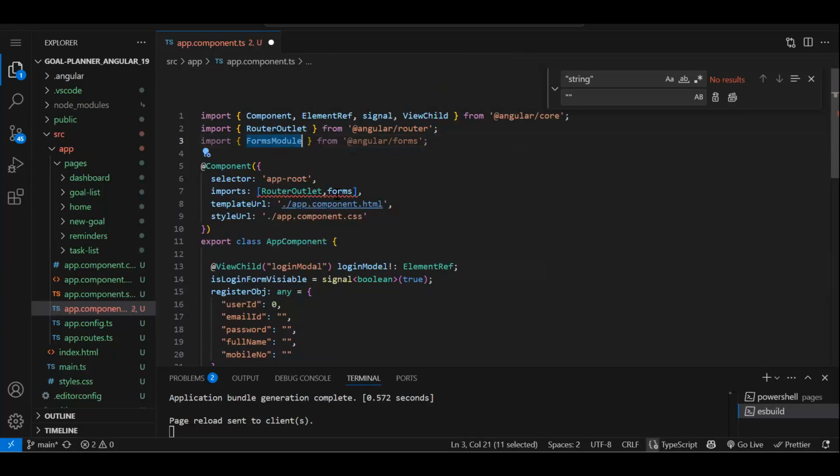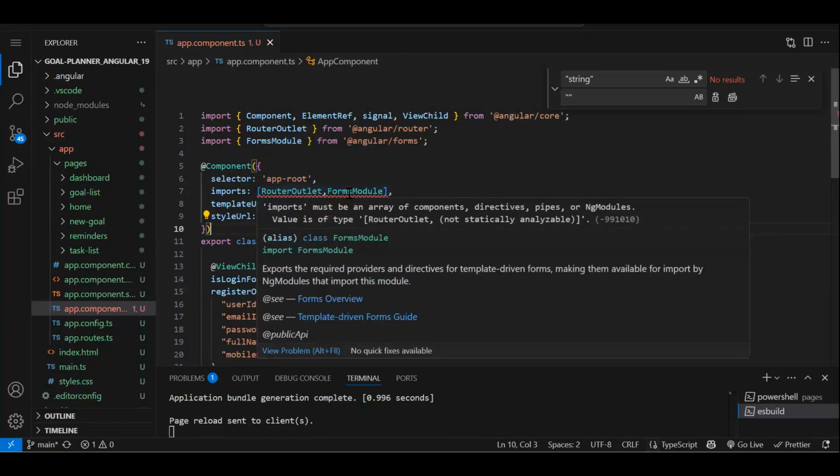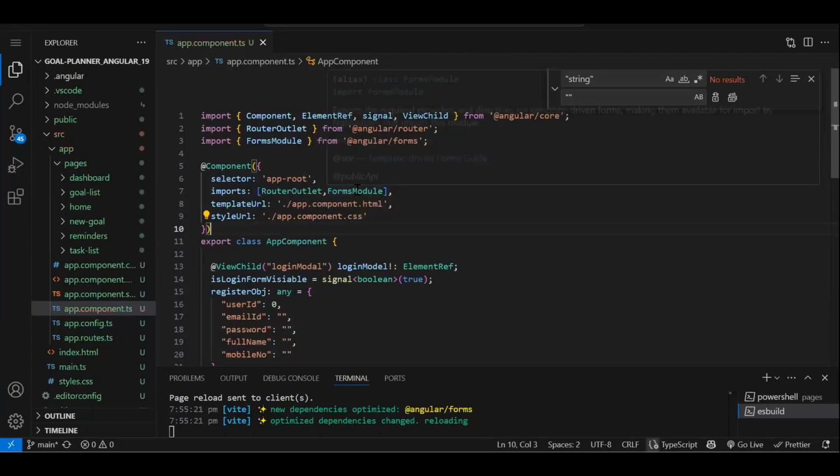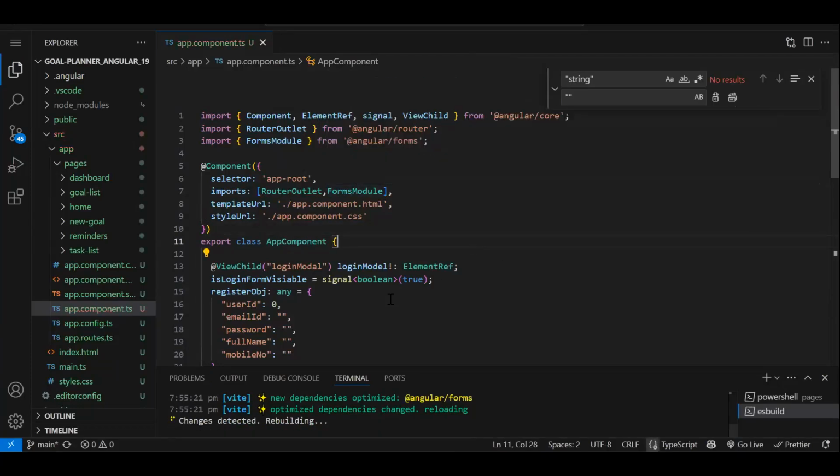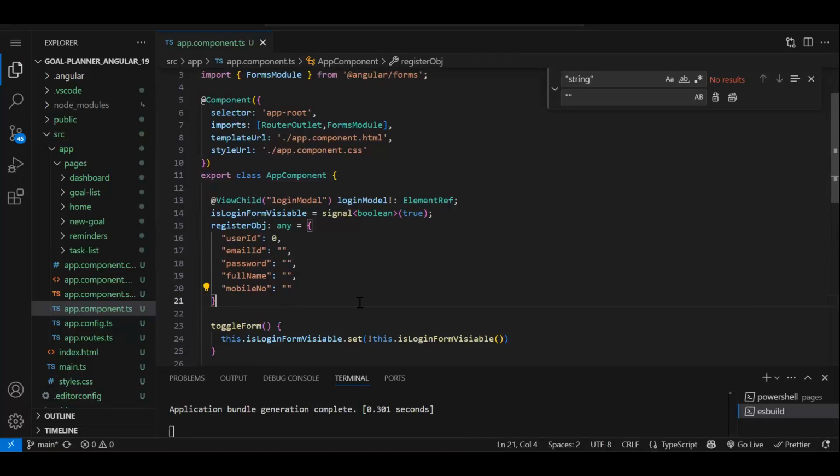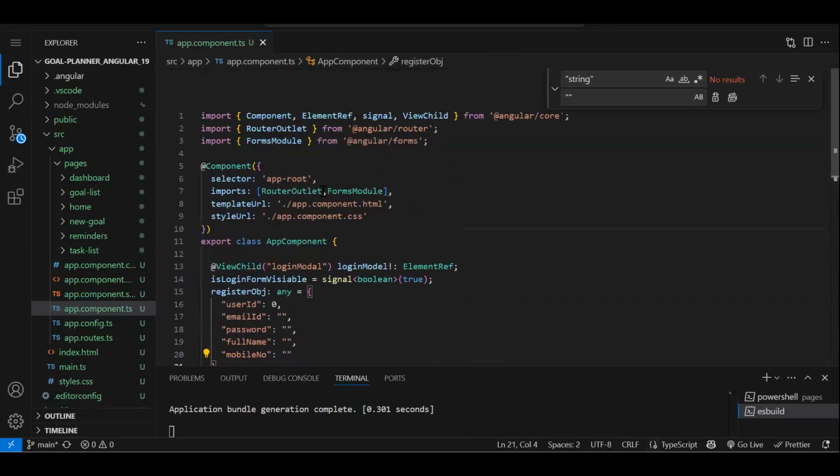Fine. Then you will be able to import it. Why it is saying like this? Okay, sorry. That was just a compilation. Wait, it was waiting for the compilation. Fine. Now, since we imported a form module in our component, we can make use of the ng model directive.